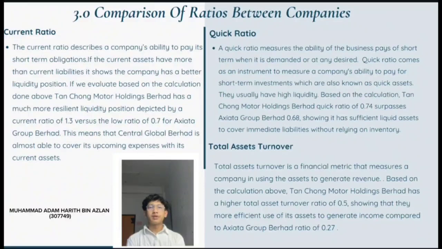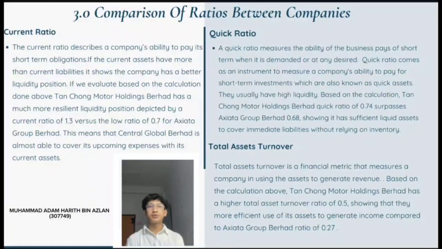First thing first, we are going to talk about its current ratio. The current ratio describes a company's ability to pay its short-term obligations. Based on the calculation that we have done, Tanjong Motor Holding Berhad has a much more resilient liquidity position, with a current ratio of 1.3 versus the low ratio of 0.7 for Axiata Group Berhad. This means that Tanjong Motor Holding Berhad is almost able to cover its upcoming expenses with its current assets.